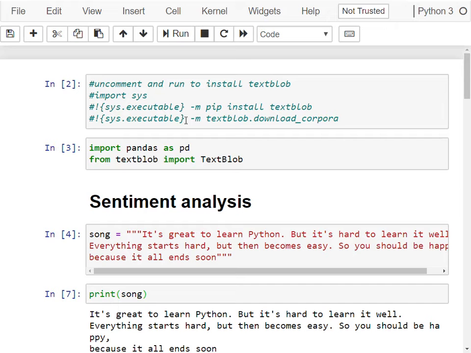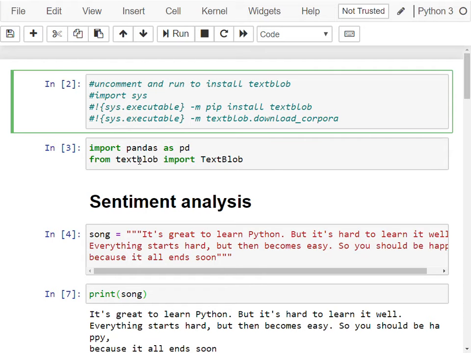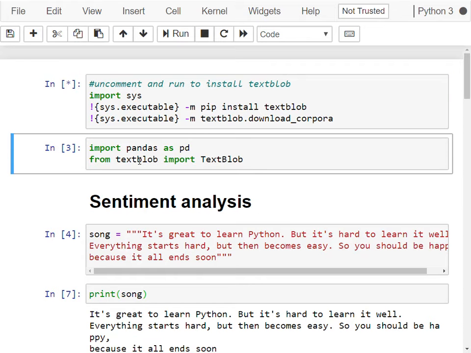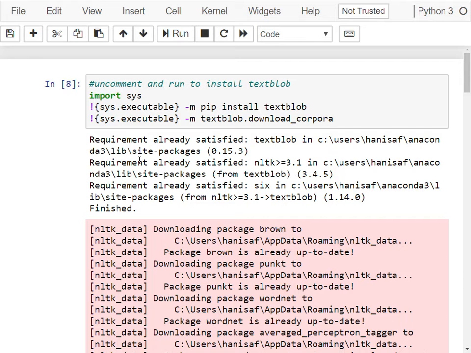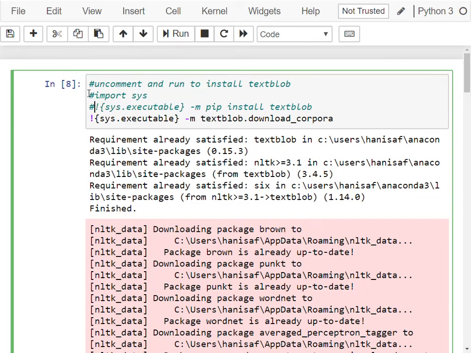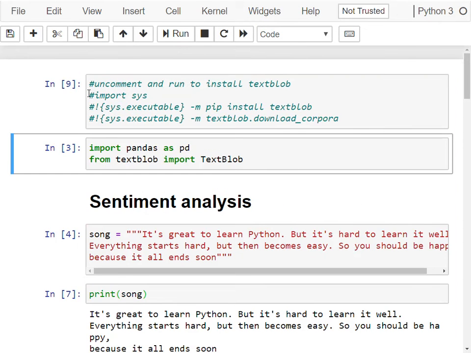In both of these techniques, we're going to rely on two packages, TextBlob and another package called spaCy. Once again, these two packages don't come pre-installed with Anaconda, so the very first step, if you don't have them, is to install them. I have provided code to install these packages, so for the very first time you need to uncomment and run these lines in order to install the package as well as the linguistic resources that it needs. I have all of these already installed, hence it was pretty quick. Again, once you install it, you don't need to run these commands anymore.